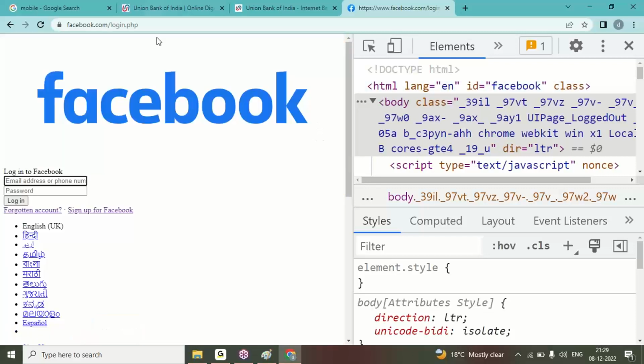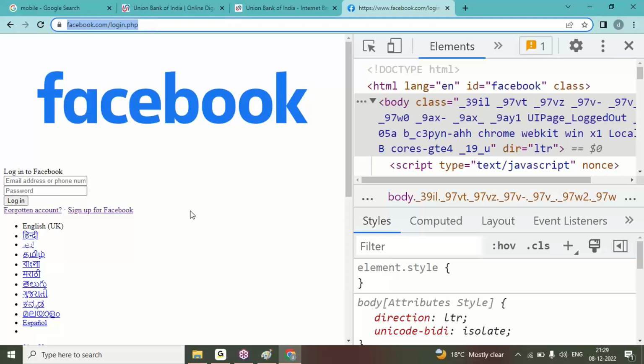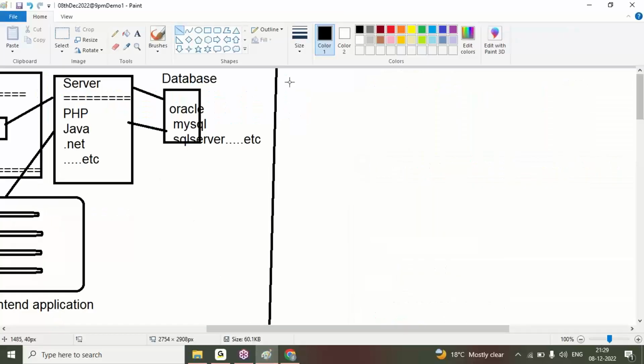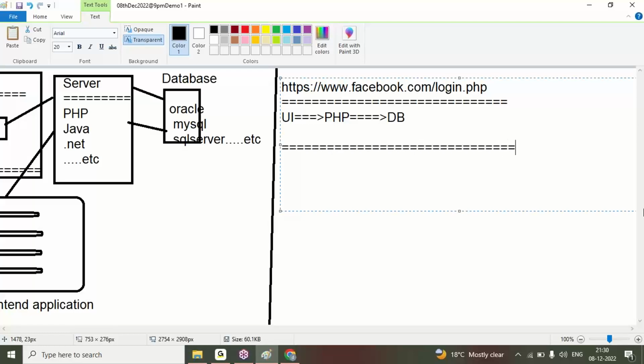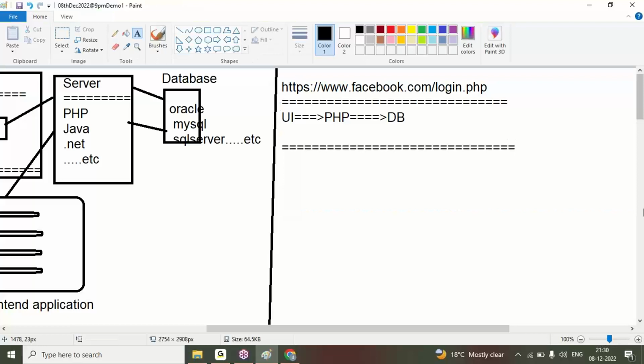So this is the Facebook login.php page. It is developed by front-end programming only. This is one example of PHP server programming. In this, our UI page is interacting with the server page, that is PHP. PHP is storing our data in the database. That way we can create it.